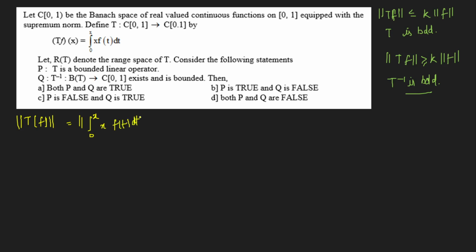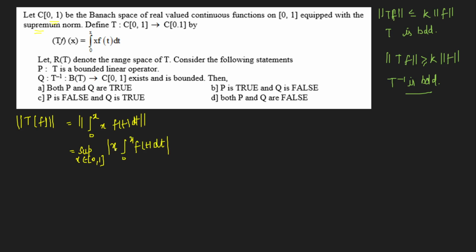Since we have to take the supremum norm, it will be the supremum over x belonging to [0,1] of this integral from 0 to x of f(t) dt.